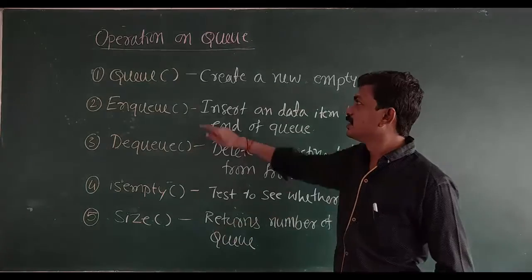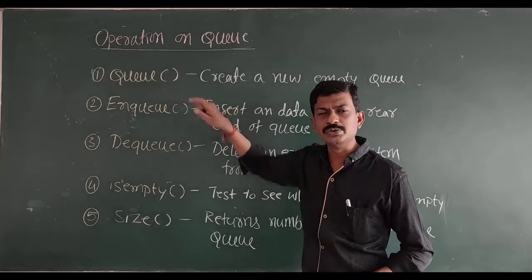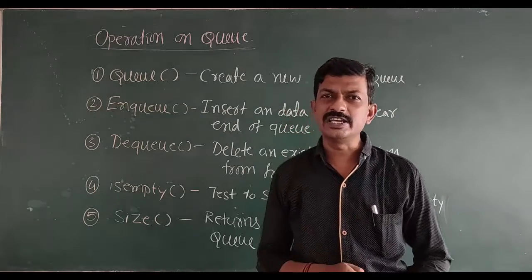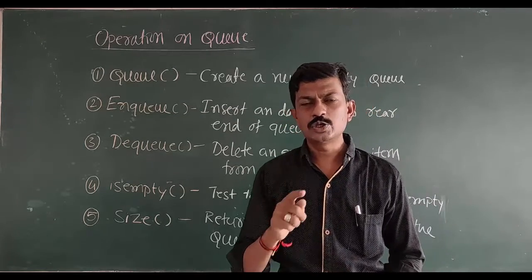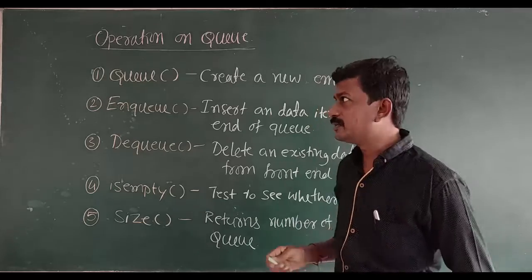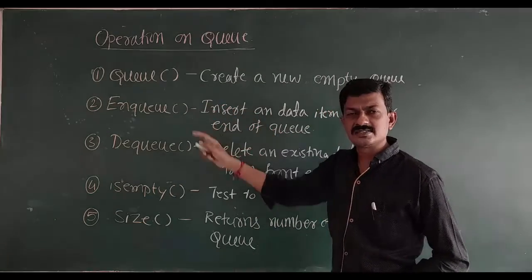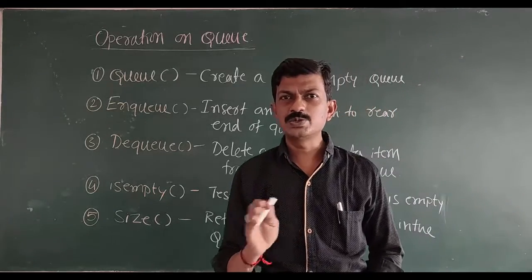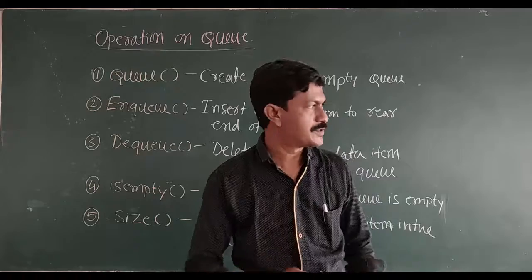The first one is queue. Queue is an operation which is going to create a new empty queue data structure. We need to have an idea of the difference between queue with parentheses and queue without parentheses. There is a difference between these two different terminologies.